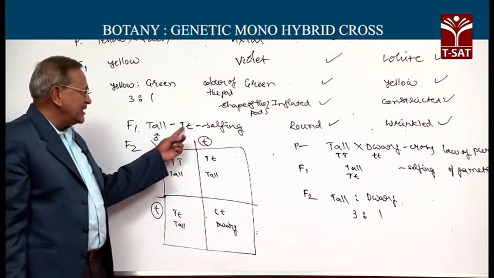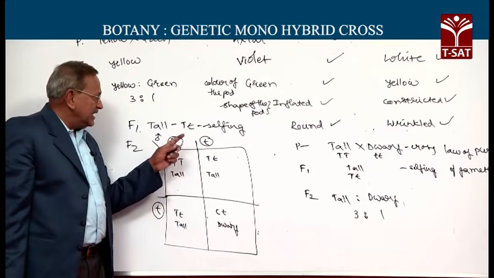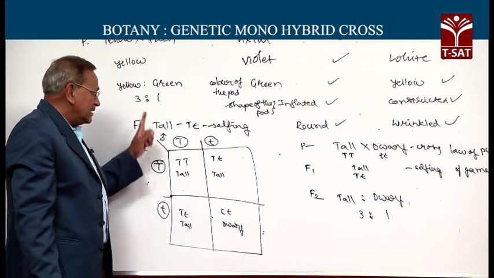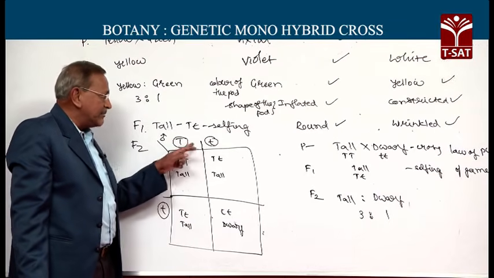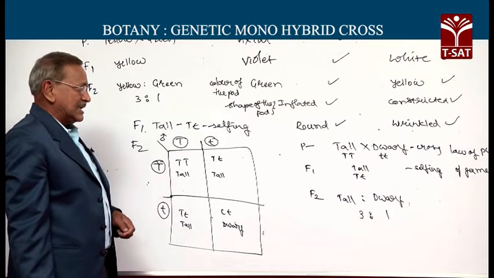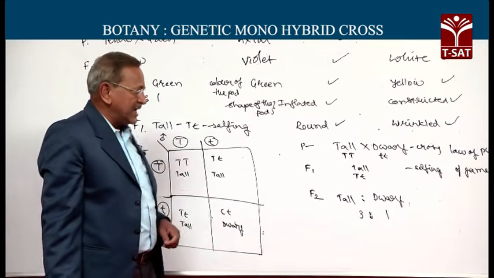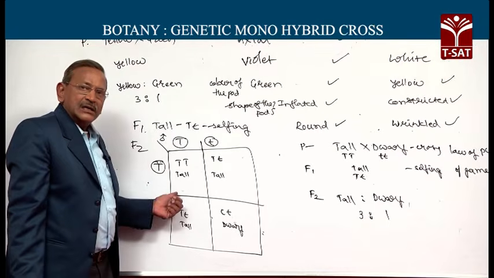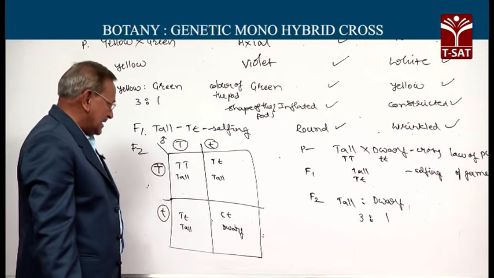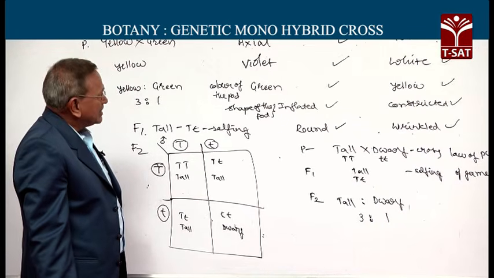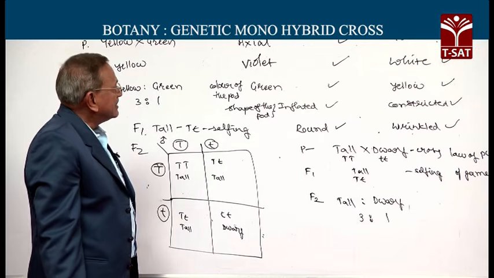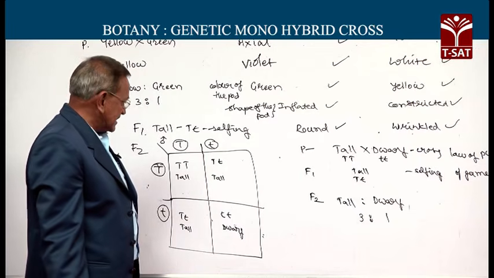So, though the F1 hybrid has both capital T and small t, the gametes contain either capital T or small t, never both. This is what is called the law of purity of gametes, otherwise called the law of segregation. This is the second principle Mendel derived basing on his monohybrid cross, otherwise called the inheritance of a single gene.